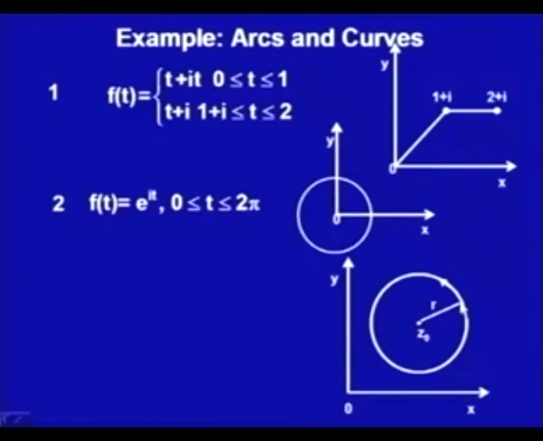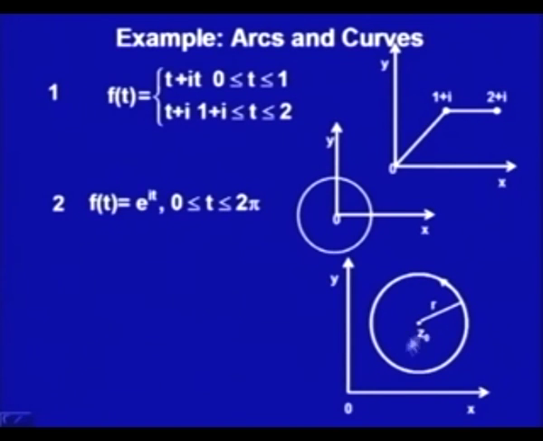If we go with the polar coordinates, this point would be (r, theta). Theta is the angle that the line to this point r makes with the x axis. We know a complex number can be written as r e to the power i theta, where theta is the angle it makes with the x axis and r is the modulus, the direct distance from the origin to that point.